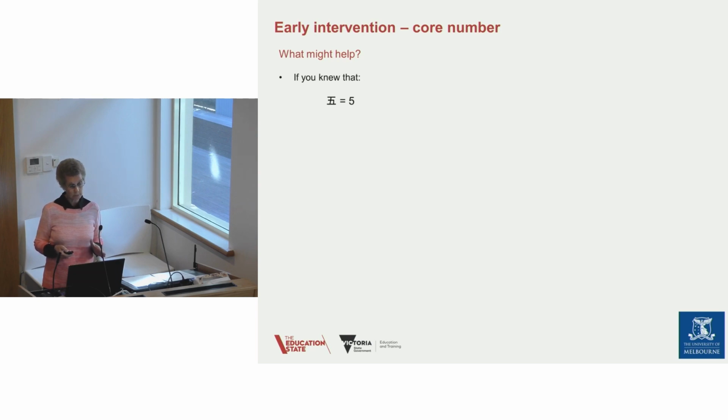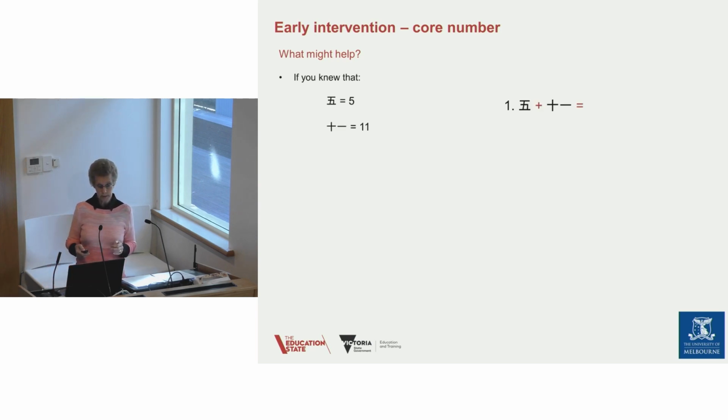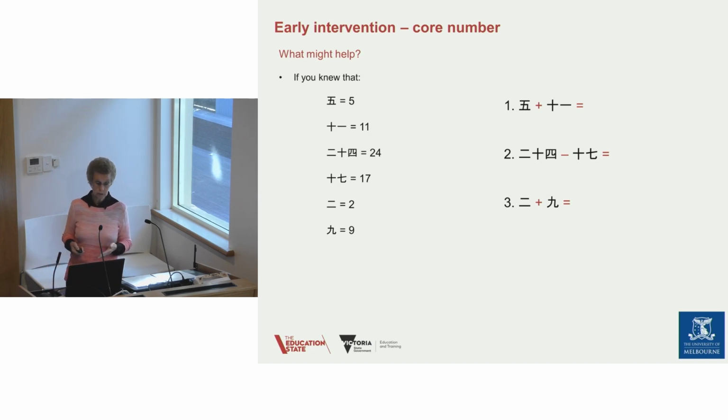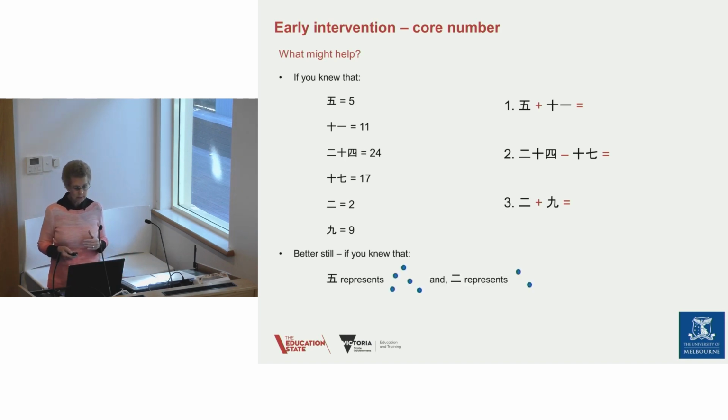So what might have helped? Well, if you'd known that that was the symbol for 5 and that's the symbol for 11, you would have been able to do that sum easily. And you would have got the answer 16, but you then need to know what the symbol is for that. If you'd known that this is 24 and that's 17, then you would know that that is going to be 7. That's subtraction, and you would again need to know the symbol. And if you knew that that was 2, and that's 9, you'd be able to know that that was 11, and you'd insert the symbol that you can see there for 11. Better still, though, if you knew that those symbols represent those arrays, and you could relate it, then that would make life much easier.